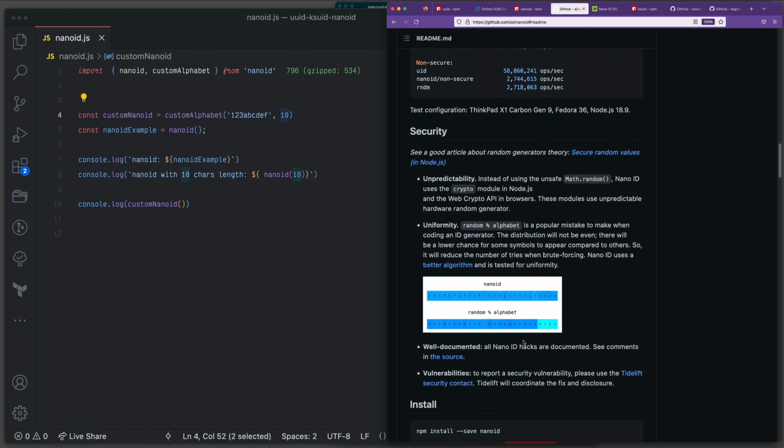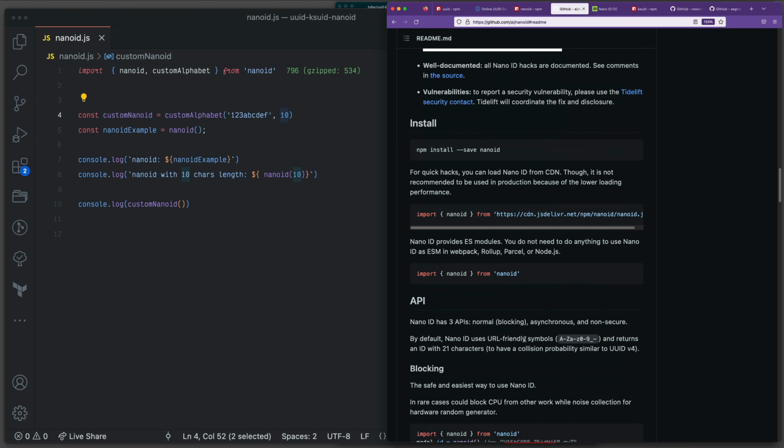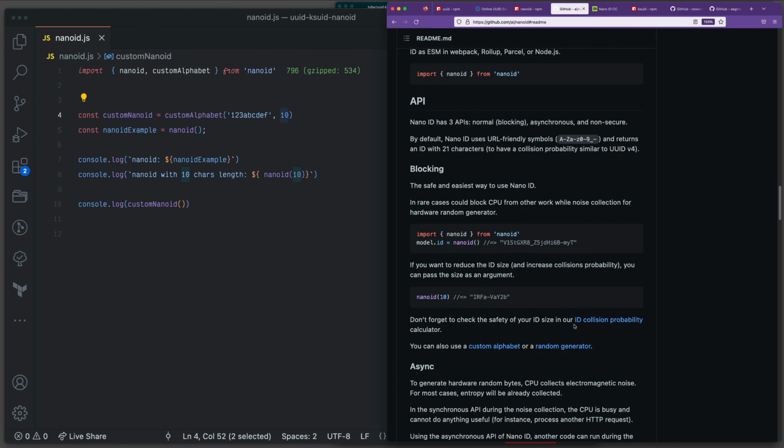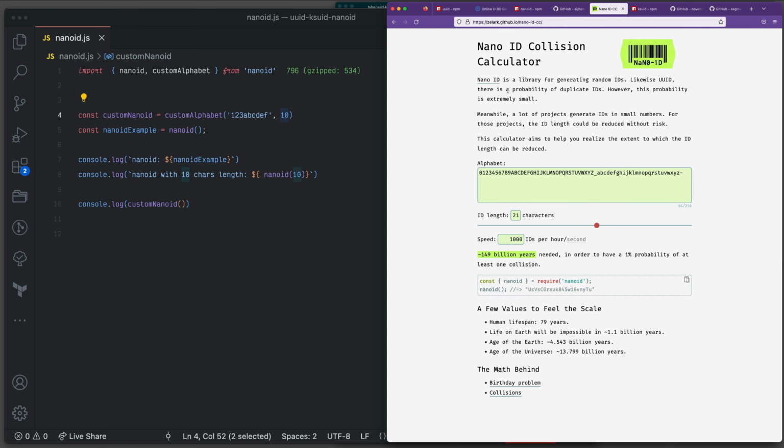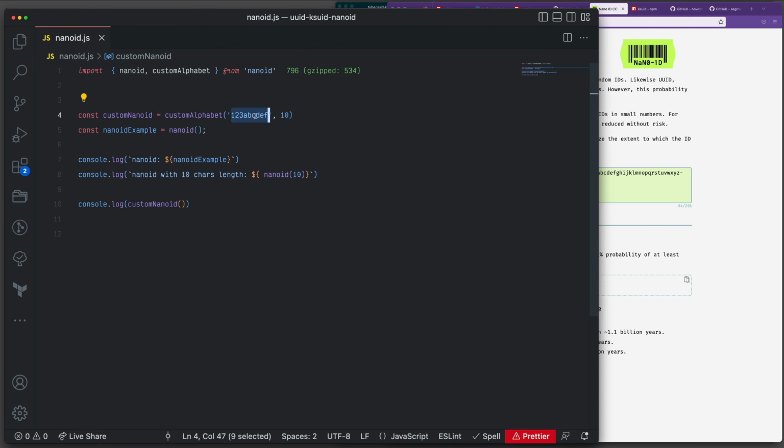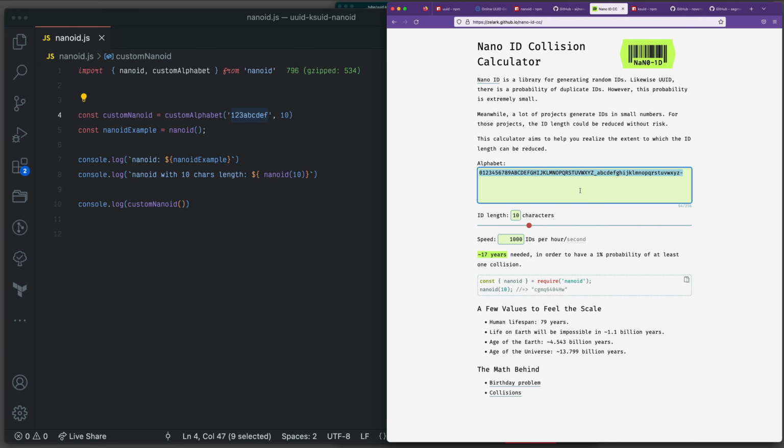If I move to, for example, here, scroll down a little bit, we have ID collision probability. If you open this link, you will end up here. It will give you the probability of having a collision with your NanoID. Because we choose, for example, 10 characters and this number of allowed characters, then there is a different chance. So let's just use 10, for example. Okay, apparently it doesn't work, so we need to drag it. So it's 10 characters, and then we are using 1, 2, 3, A, B, C, D, E, F.